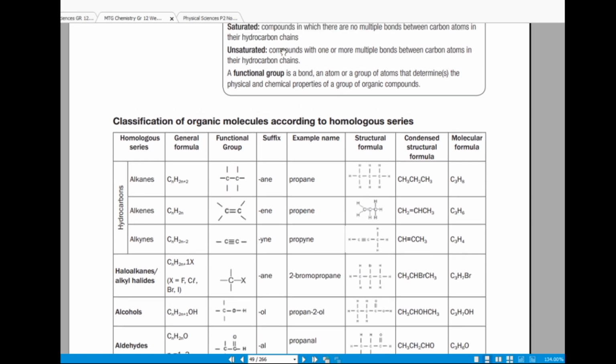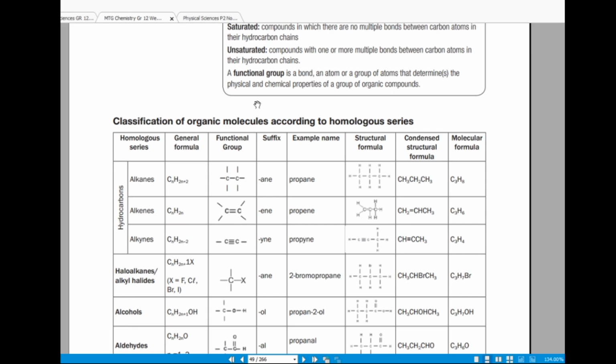And then an unsaturated compound is a compound with one or more multiple bonds between carbon atoms in their hydrocarbon chain, right? So when you see a double bond or a triple bond, know that the compound is unsaturated, and the one without any multiple bonds is a saturated compound, right? The saturated compounds are less reactive during chemical reactions, and the ones with multiple bonds, double or triple, are more reactive during chemical reactions, right?